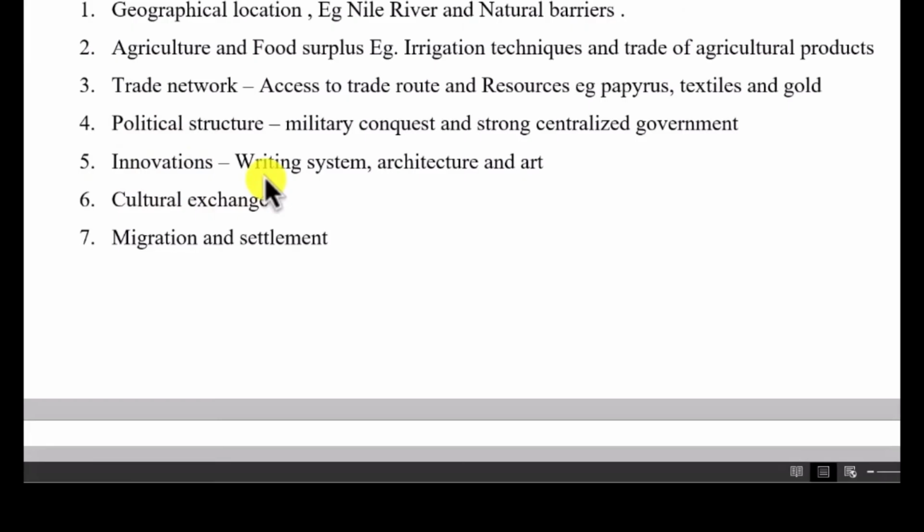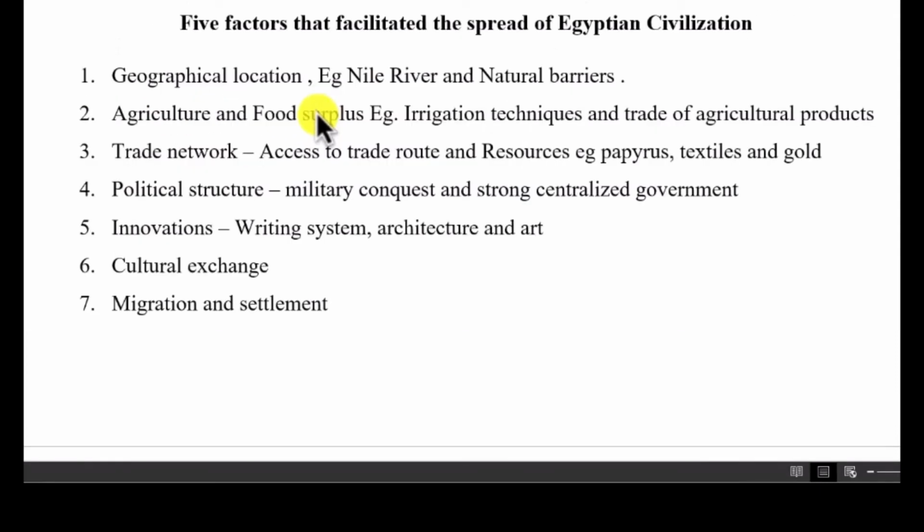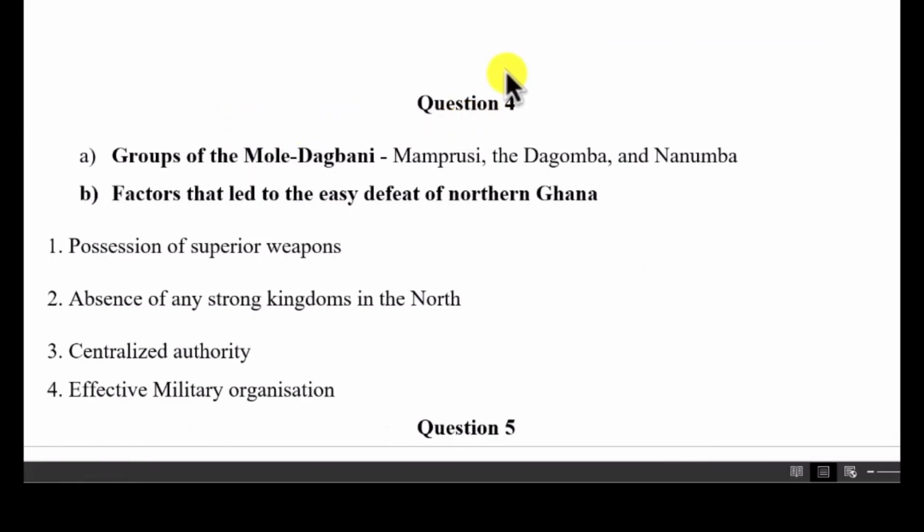The writing system, architecture, and artwork all disseminated information across the civilization. In the kingdom, there were also some cultural exchanges and some migration and settlement. So these 7 could be some of the ways or factors that facilitated the spread of Egyptian civilization. Let's look at question number 4.